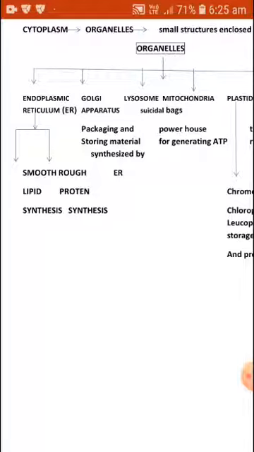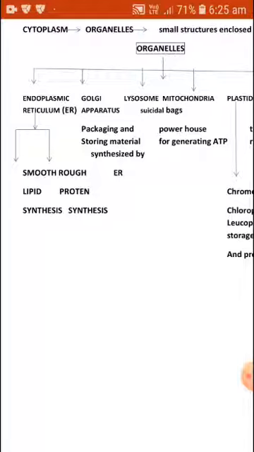Endoplasmic reticulum is again of two types, smooth endoplasmic reticulum and rough endoplasmic reticulum. Smooth endoplasmic reticulum is smooth because it does not have ribosomes present on the surface of the organelle.